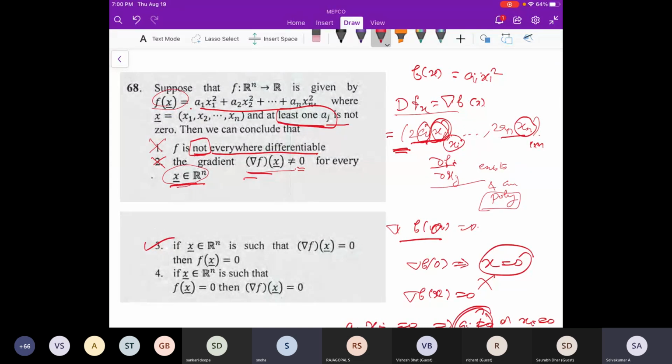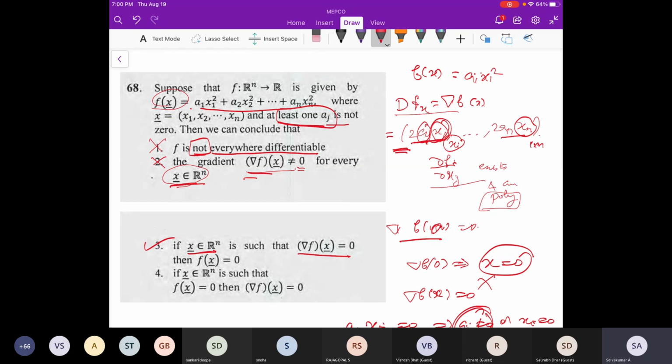No. What they are saying is, if x in Rn is such that this is 0, just read the question carefully. I'm not saying f of x is 0. Whenever I take x in Rn such that del f is 0, then that means the set of all points where del f is 0 is nothing but the points where f of x is 0.